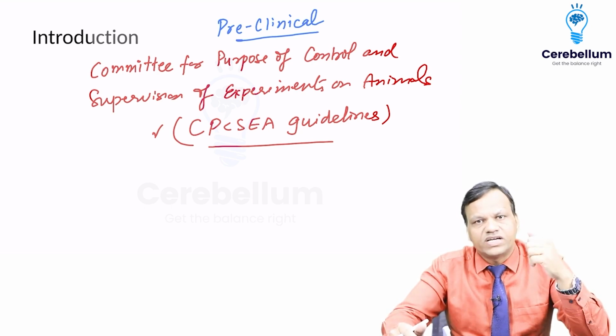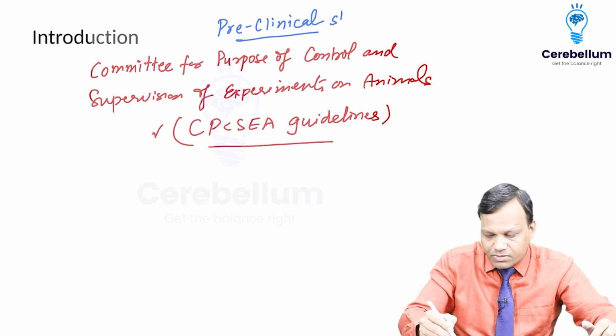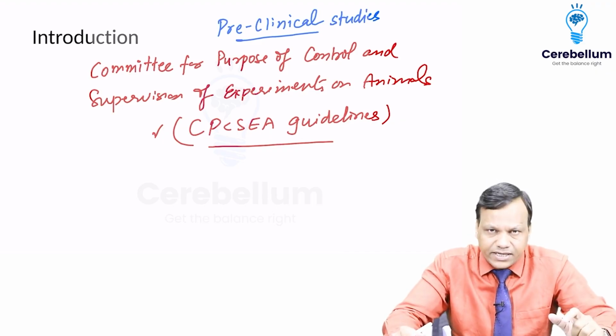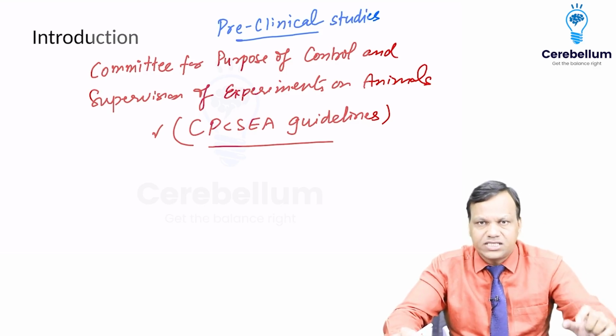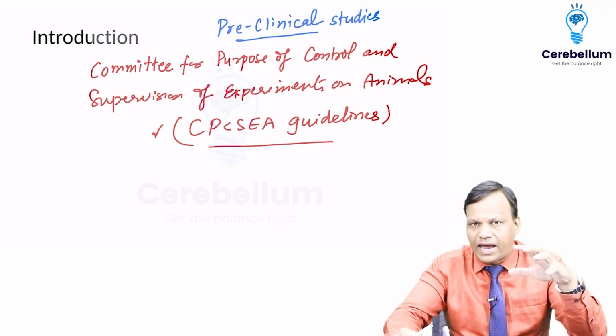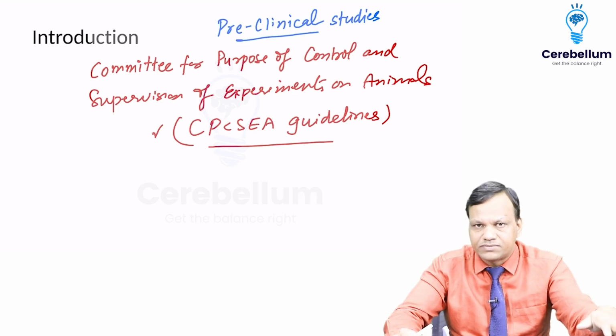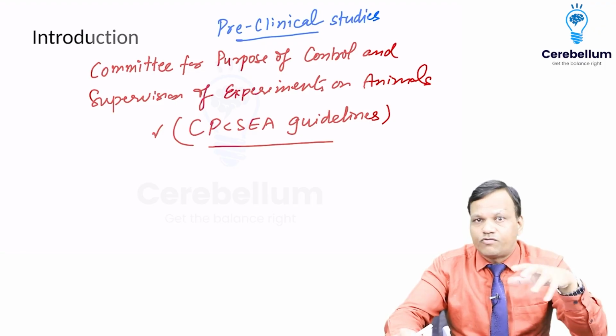So first of all, we test the drug in preclinical studies. They are not called trials. Remember, preclinical are called as studies. So in preclinical studies on the animals, under the CPCSEA guidelines, we test the drug. Now, if the drug is found to be safe and effective in animals, okay, then we can think that this drug can be good for humans.